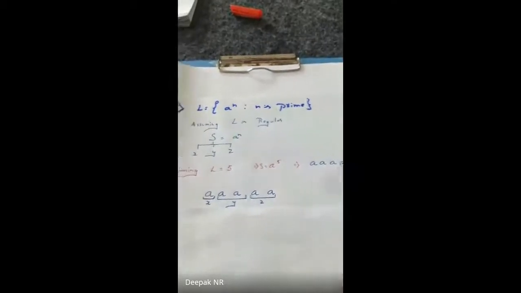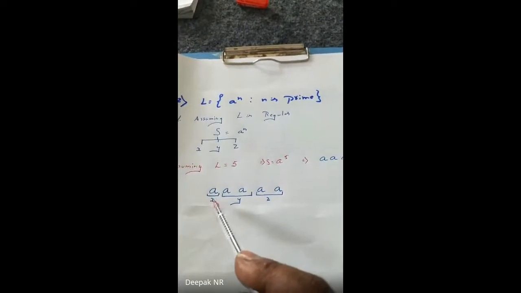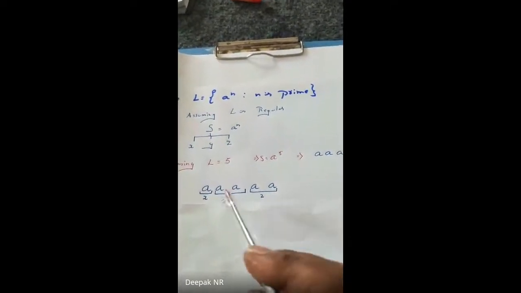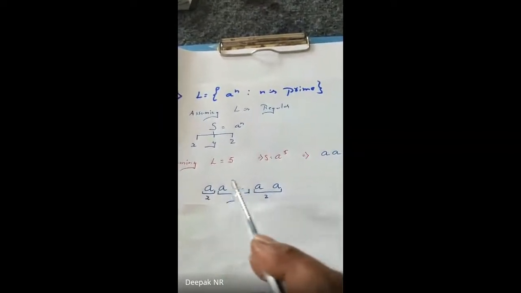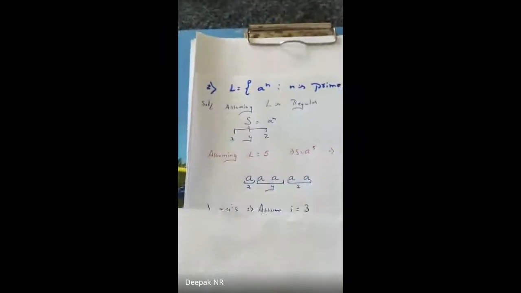So I've taken 5 a's and divided 1 a as x, 2 as y and 2 as z. Sir, why only 2 as y? You can divide anything, take 2 x, 1 y, 2 z. It's your wish, divide in whichever manner you like.